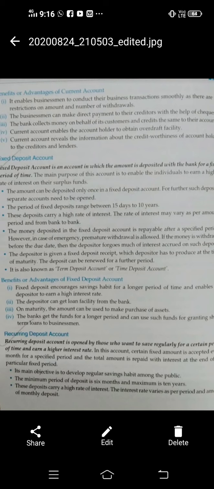On maturity, the amount can be used to purchase an asset. Suppose you did an FD of 50,000 rupees or 1 lakh, 50 lakh, whatever. When your fixed deposit account becomes mature, you can easily purchase any asset. You can purchase a car, you can purchase property, anything else, whatever you want.